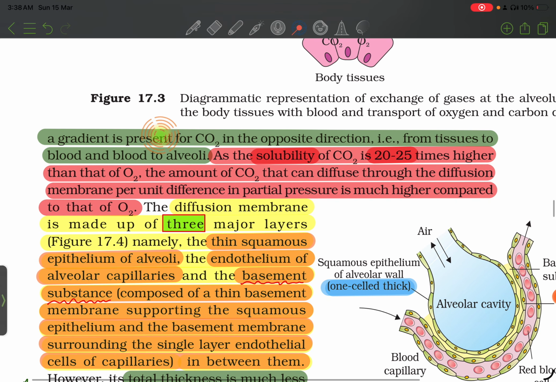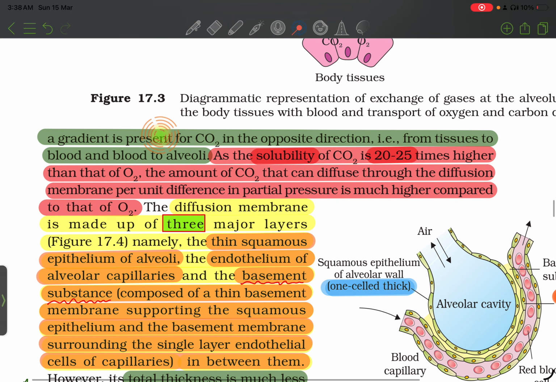Transport of oxygen. Hemoglobin is a red color iron containing pigment present in RBC. O2 can bind with hemoglobin in a reversible manner to form oxyhemoglobin. Each hemoglobin molecule can carry a maximum of 4 molecules of oxygen. Binding of oxygen with hemoglobin is primarily related to partial pressure of oxygen. Partial pressure of CO2, hydrogen ion concentration, and temperature are the other factors which can interfere with this binding.